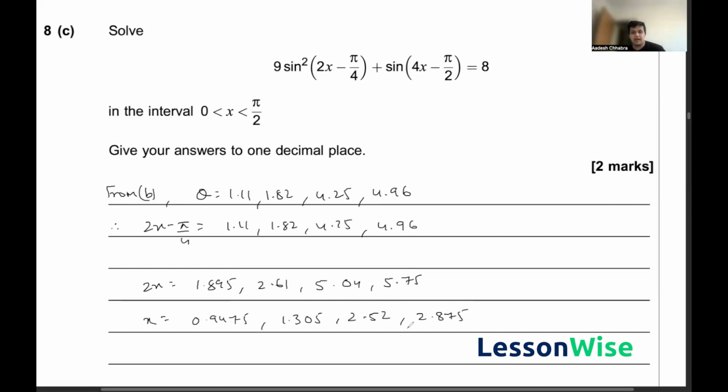2.875. Now, just looking at our interval, we can cancel out these two options here, and so we know that x is equal to 0.9475 and 1.305. And since we are supposed to give our answer to 1 decimal place, we know that the answer for x would be 0.9 and 1.3, hence solving this question.